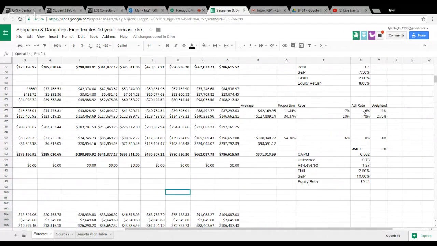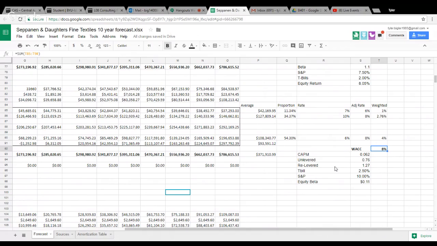Our adjusted rate is basically just the rate, and then we also take into calculation the tax, and then our weighted average is the adjusted rate times the proportion, and calculating all that, we're able to come up with a WACC rate of 8%.